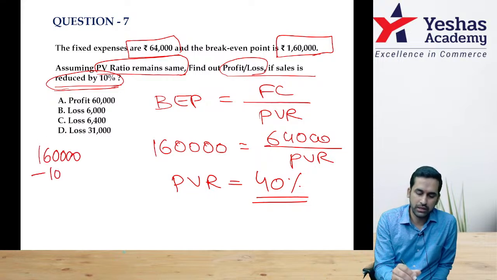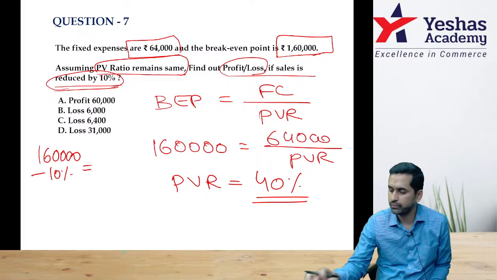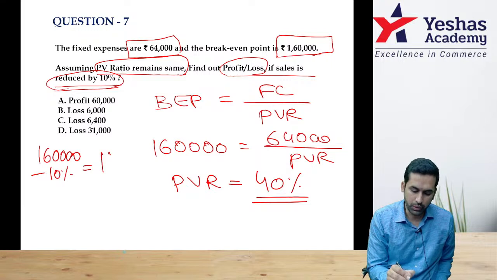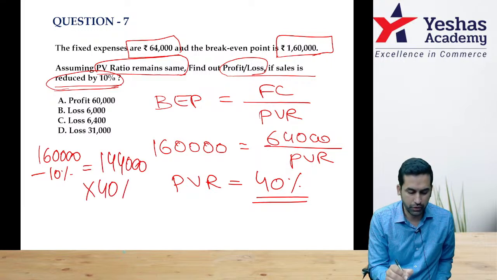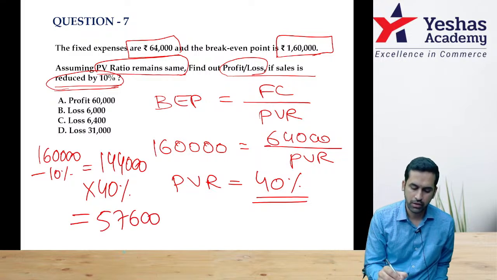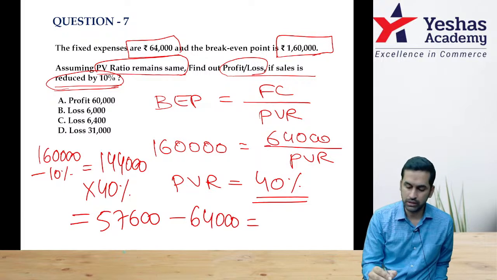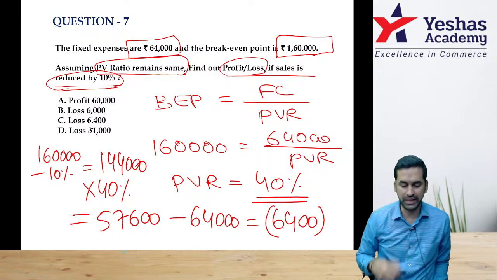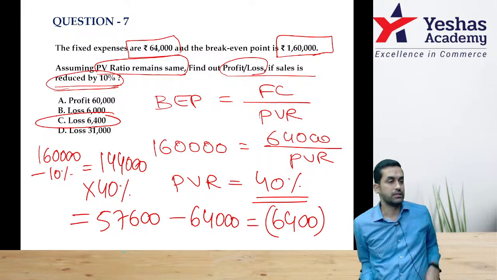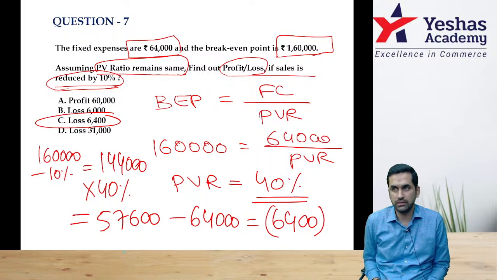1,60,000 minus 10% if you do, 1,44,000 sales. On that 40% PV ratio if you apply, you will get 57,600. From that fixed cost is not going to change anyway, minus 64,000. That comes to negative 6,400. Negative meaning loss. Option C is the correct answer.